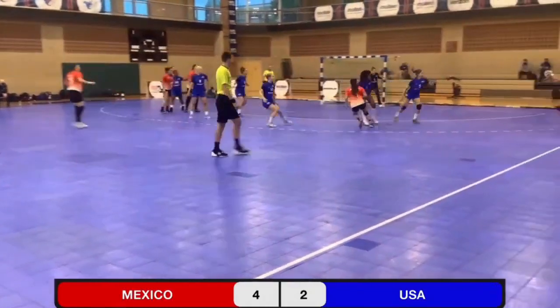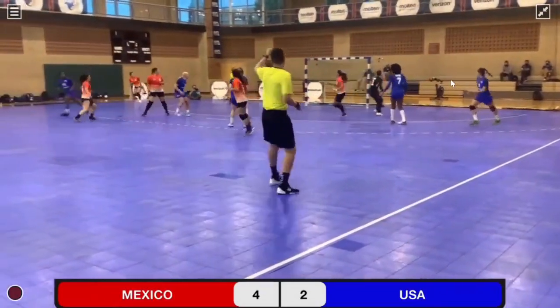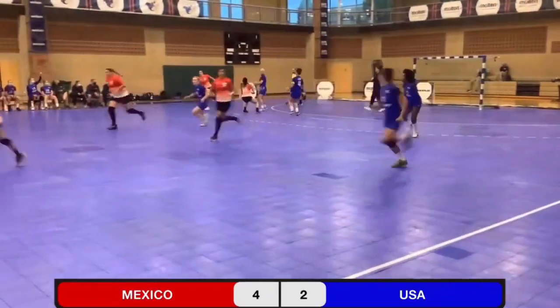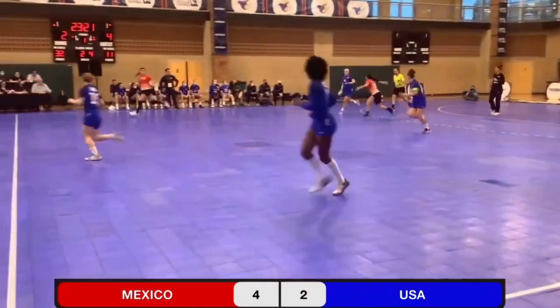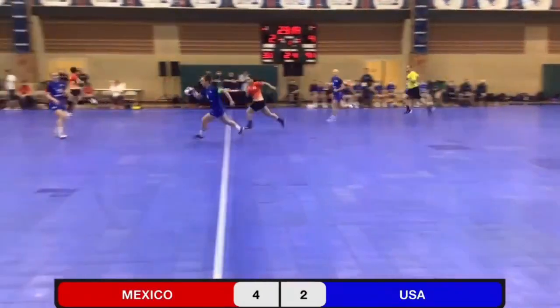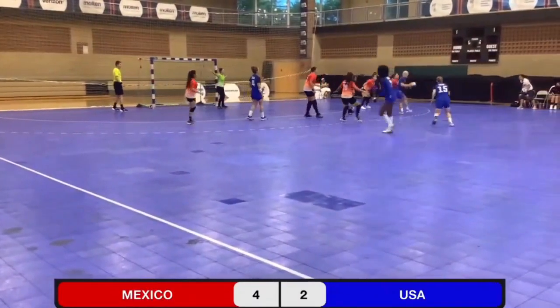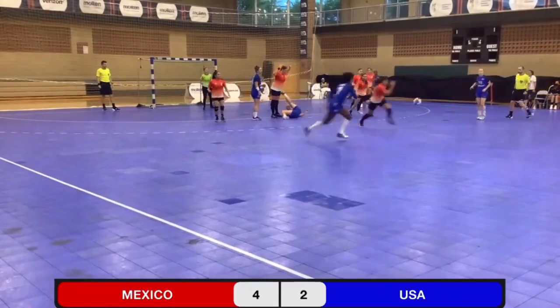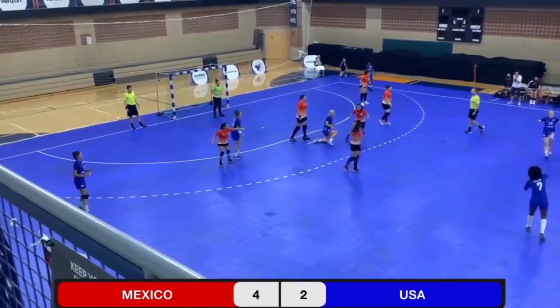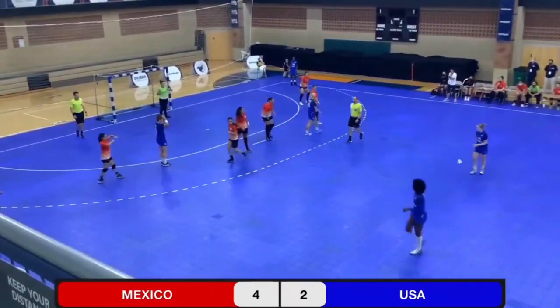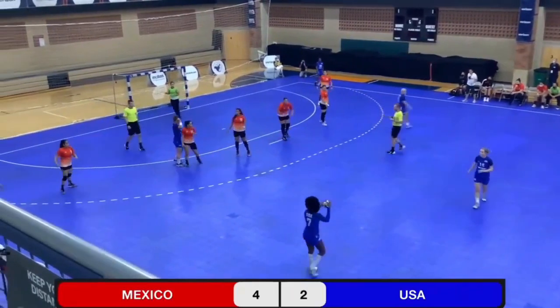Mexico gets the ball rolling down to the wing, and it's off the top bar. Back to the U.S. Let's see if we can get a secondary break going here. Carvalho at the north end. She goes in, spins. Carvalho recovers it, and will reset on offense.